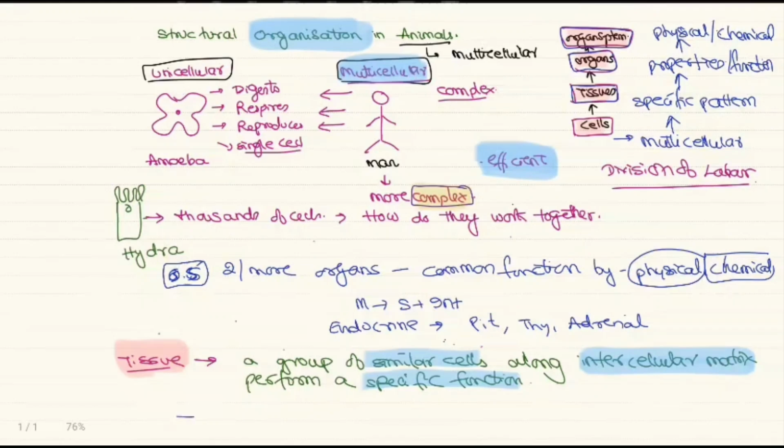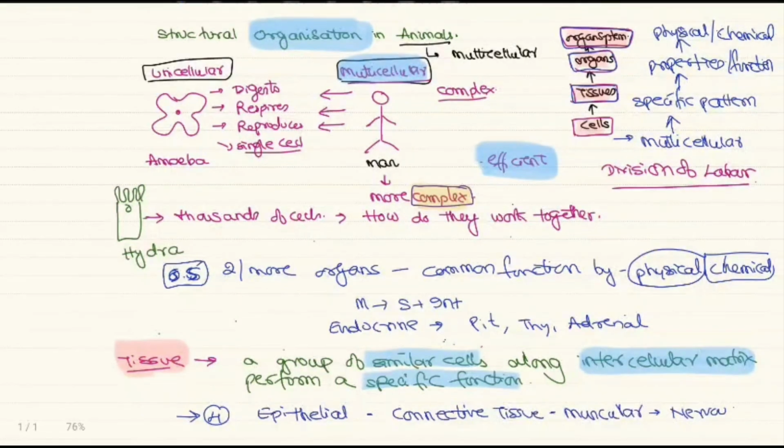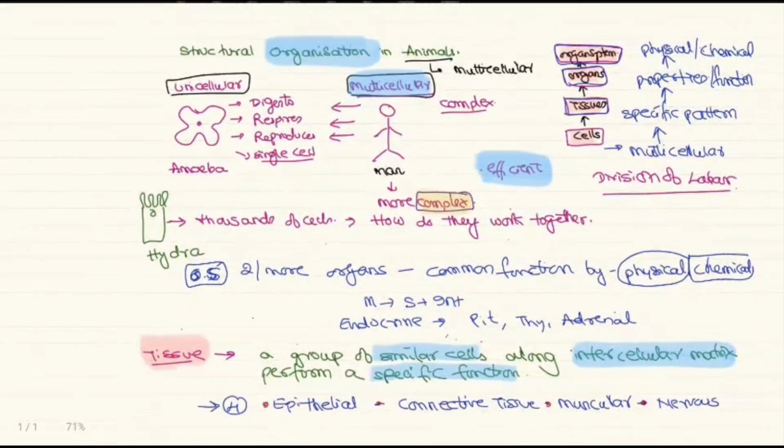In the animal kingdom, mainly if you go for the humans, we have four basic types of tissues. And these four tissues are the epithelial tissue, the connective tissue, the muscular tissue, and the nervous tissue.